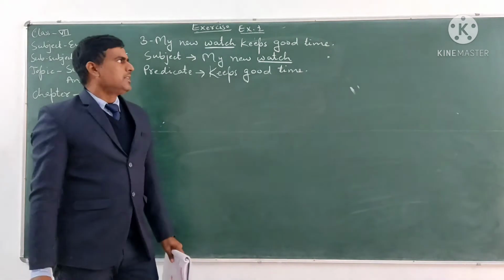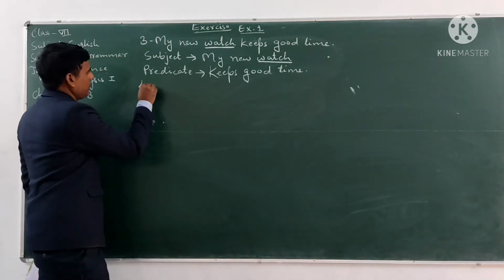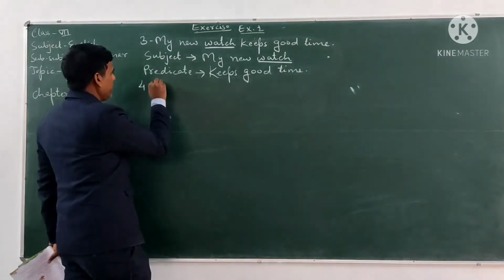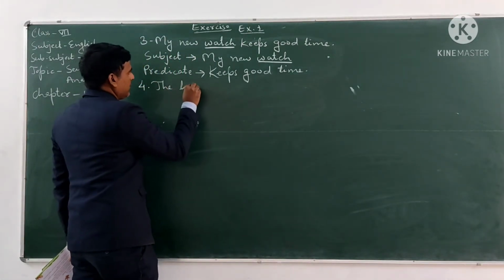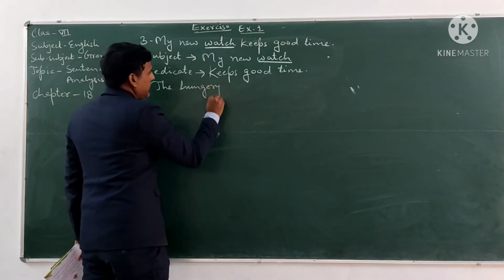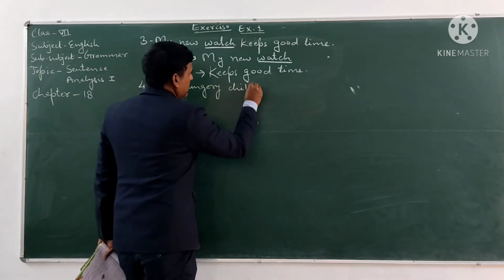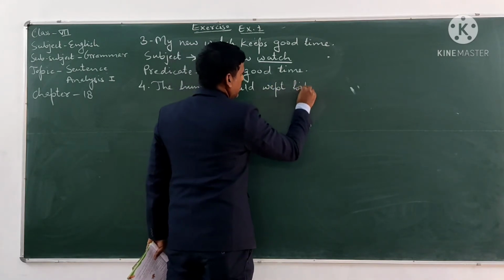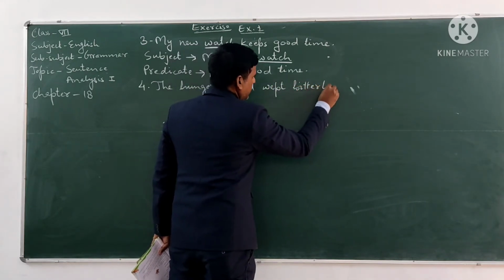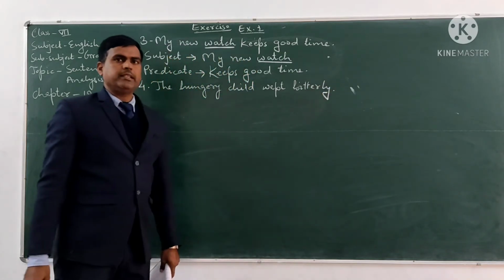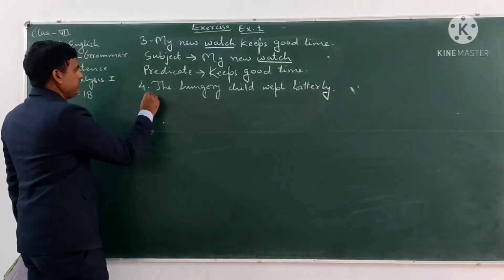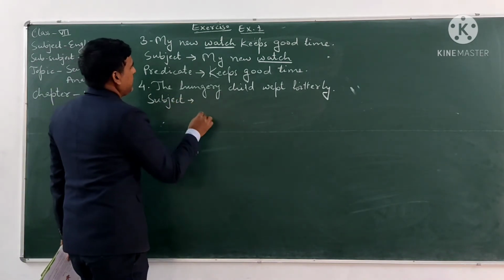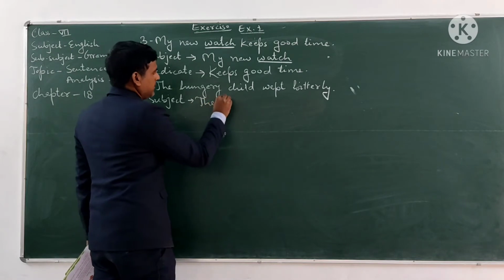Now let us see sentence number 4. Sentence number 4 is: the hungry child wept bitterly. In this sentence, the subject is the hungry child.